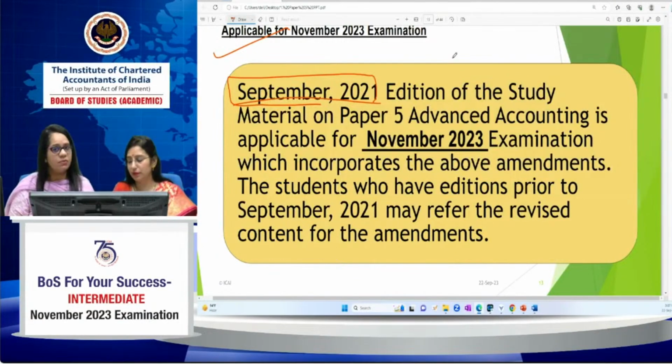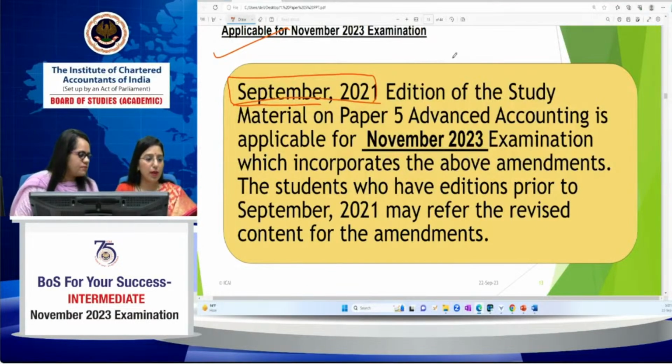It happens with everyone. The balance sheet doesn't tally, and you've written a correct figure of the asset. The closing value of the asset is correct, but you will get marks for that working note because the examiner knows that you have added the addition and reduced the depreciation and everything. The working note shows that you are already aware how the asset is to be treated. So you will get marks. But if you have not done the working note, you will not get marks. All right, so in this way the working note forms a very important part of your solution.